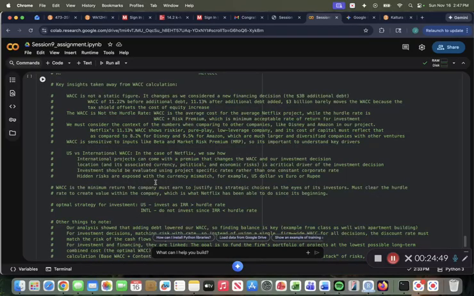And then between the US and international WACCs, in the case of Netflix, we saw how international projects can come with a premium that changes the WACC in our investment decision, because investors demand a premium for riskier decisions like that. And then location and associated currency, political, and economic risks are a critical driver of the investment decision.